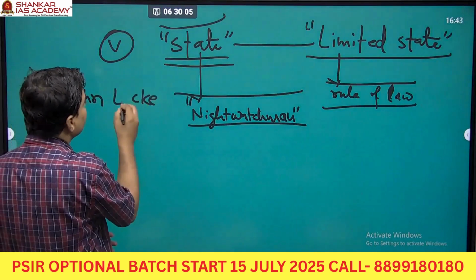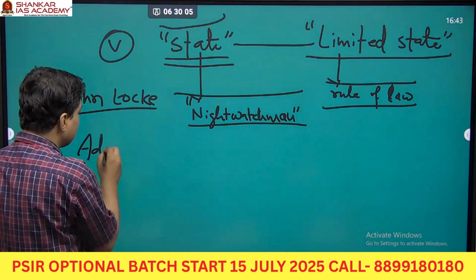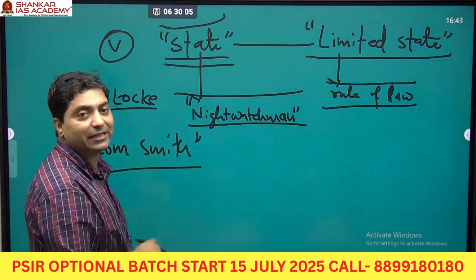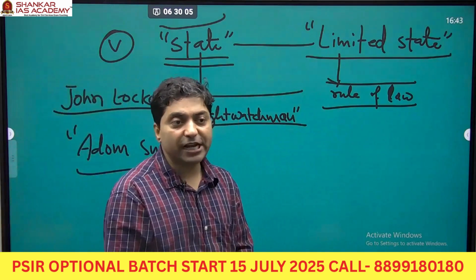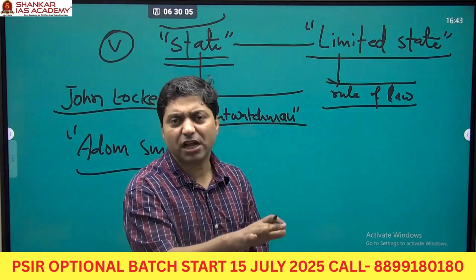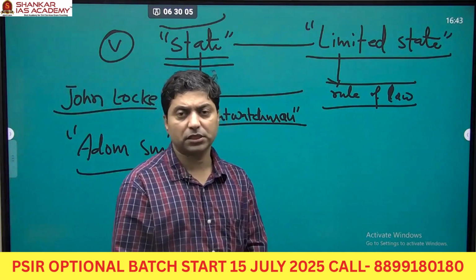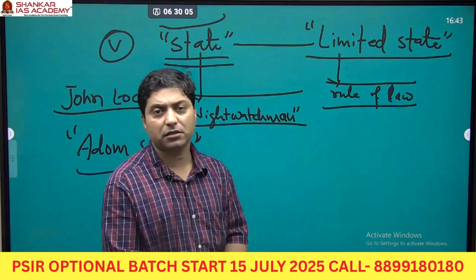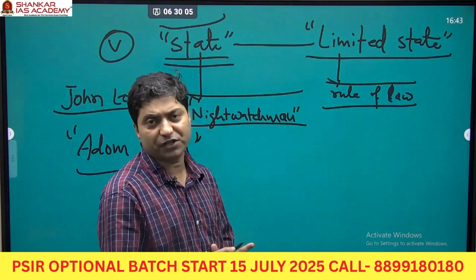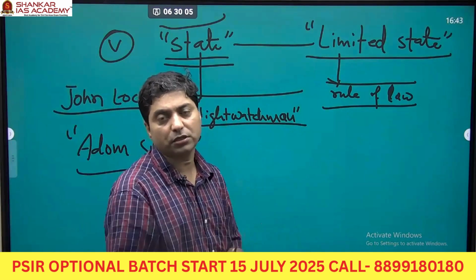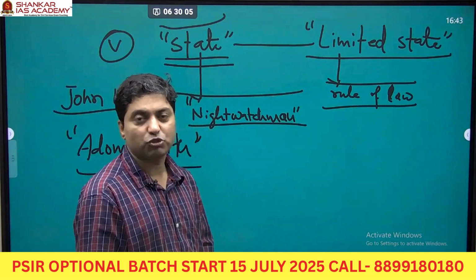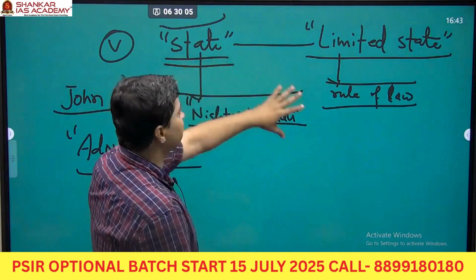Now look at Adam Smith. Adam Smith says that a state should be a laissez-faire state. A laissez-faire state means the state should intervene minimally, only whenever it is necessary. Otherwise, it allows every individual to be free in their economic and political affairs. They exercise freedom, and it would be good for the individual. And if each individual does good for themselves, ultimately society will do good. So they talked about limited state.